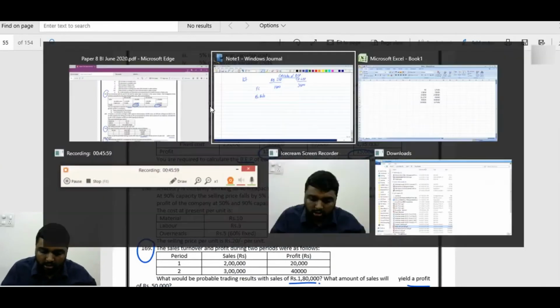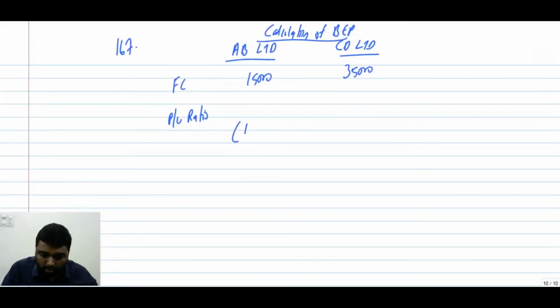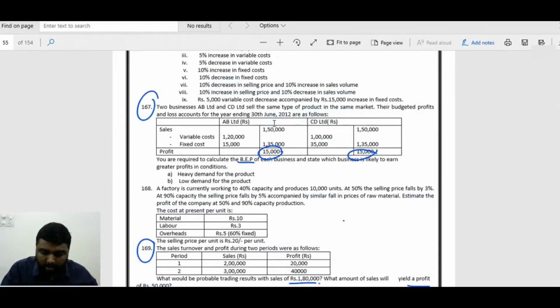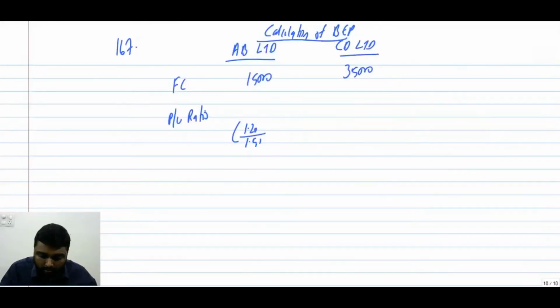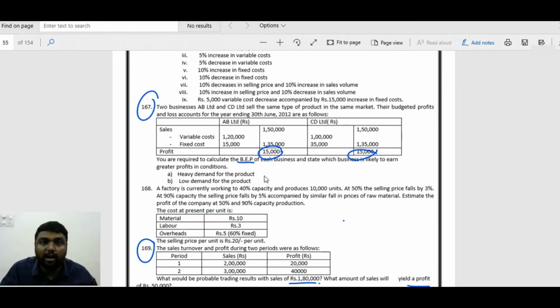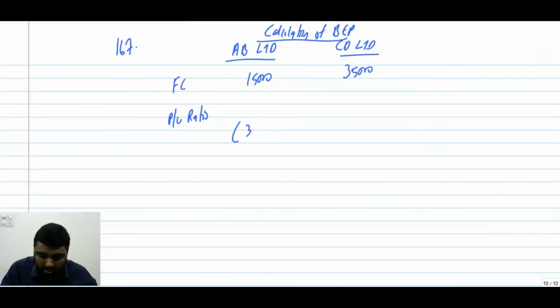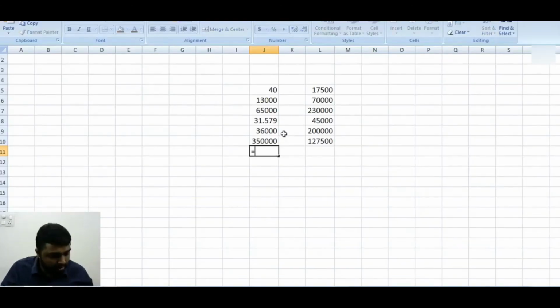See, PV ratio we have to find out. 1,50,000 and 1,20,000, you will get 30,000. So 30,000 out of 1,50,000. What will be the percentage? 30 by 150 into 100.